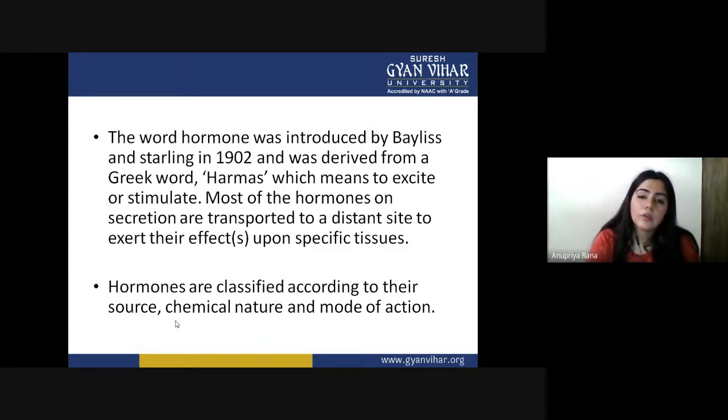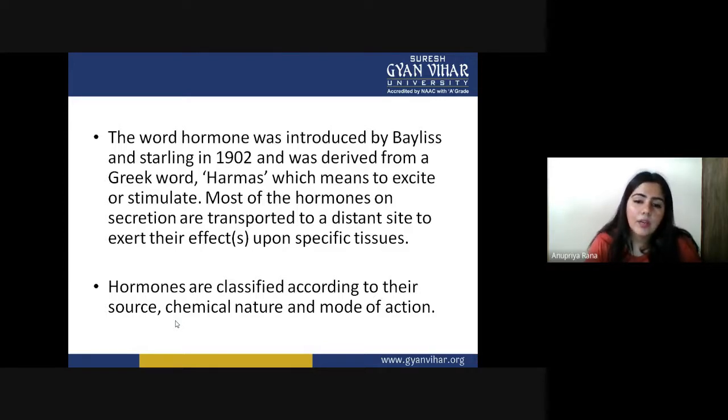Most hormones, on secretion, are transported to a distant site to exert their effects upon specific tissue. This is a basic common function performed by hormones: they are released and secreted, and transported to a particular target organ to do their specific job of stimulating them.